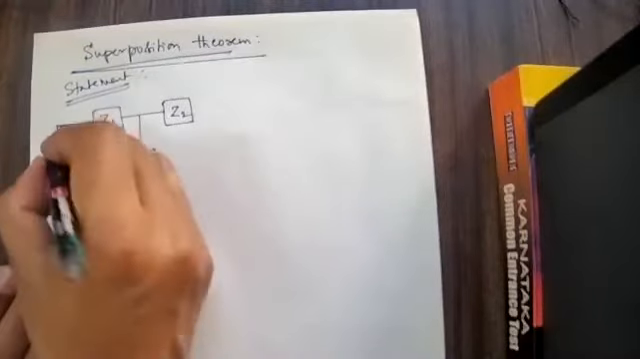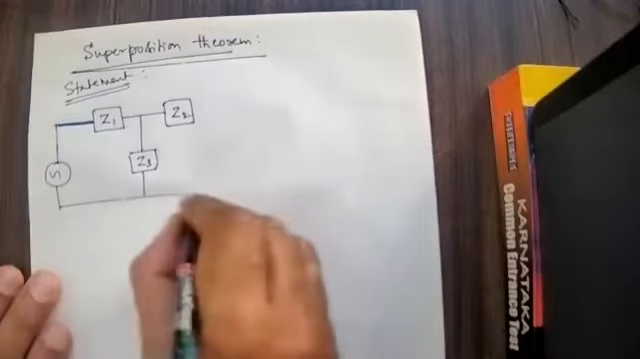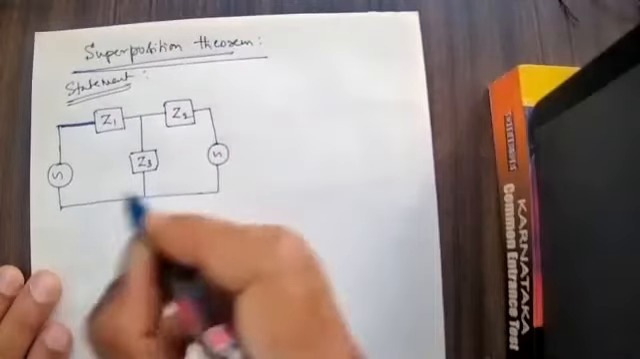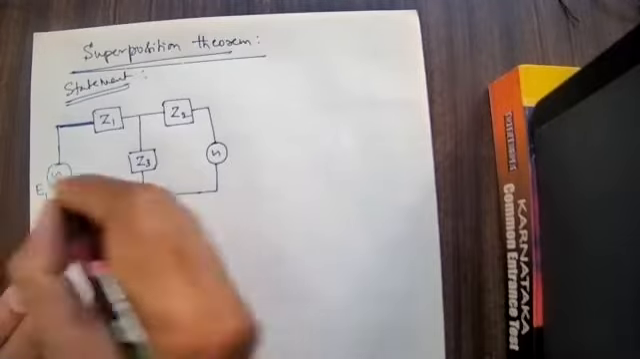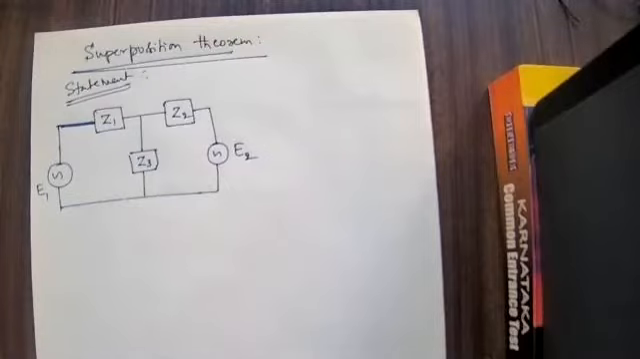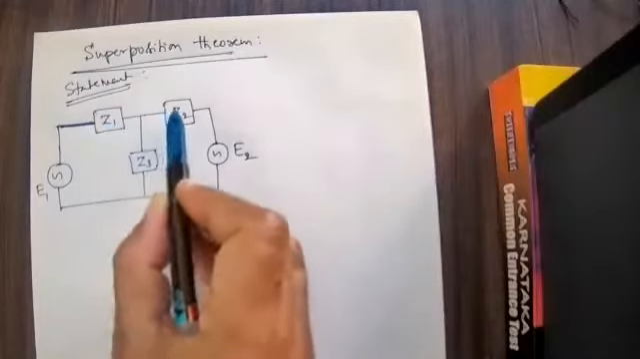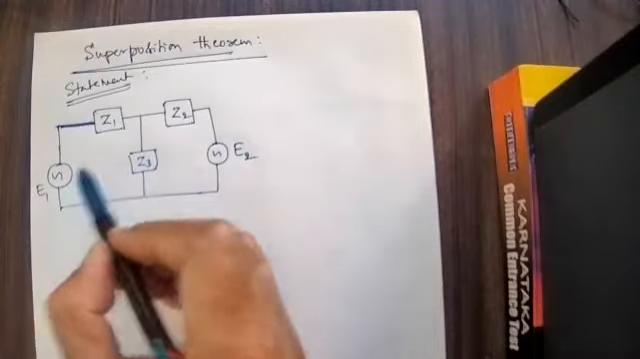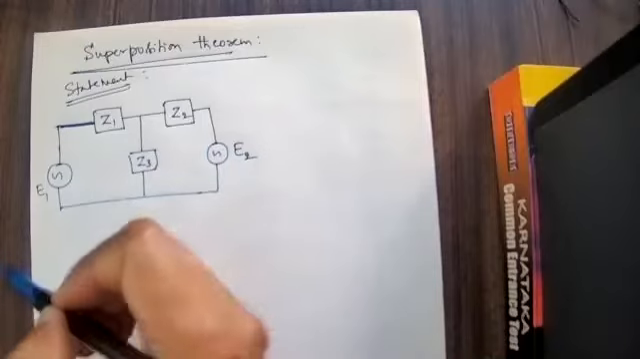And here there is a source of EMF. Here there is a source of one more EMF. This EMF I will take as E1. This EMF I will take as E2. There are three impedances, Z1, Z2, Z3. There are two sources of EMF.